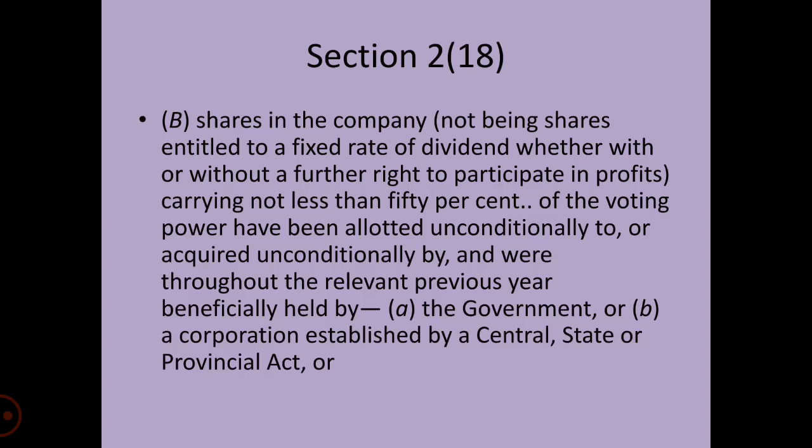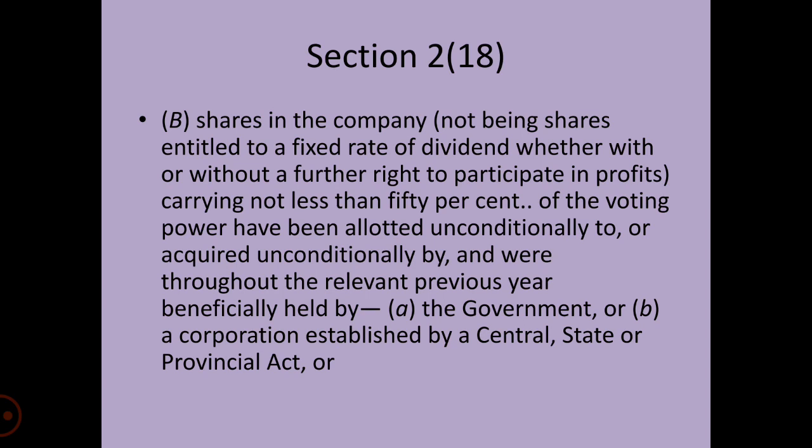The conditions defined earlier in clause B will not be applicable in this case, and the words "not less than 50 percent" will be substituted for shares held by the government or a corporation established by a central act, state act, or provincial act, and which is a subsidiary of the company whose parent company is the company defined in subclause B.